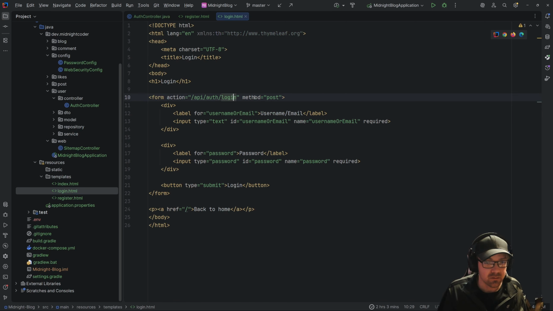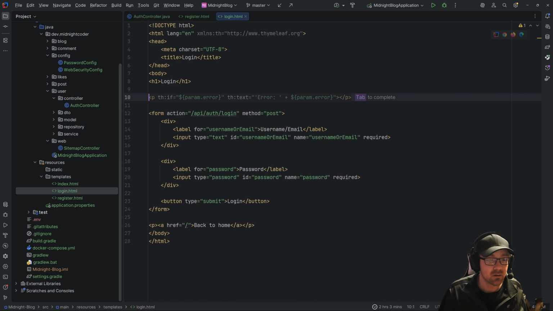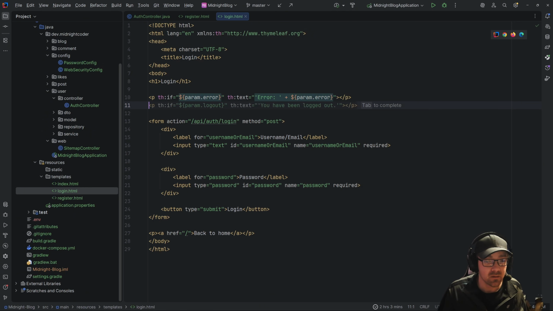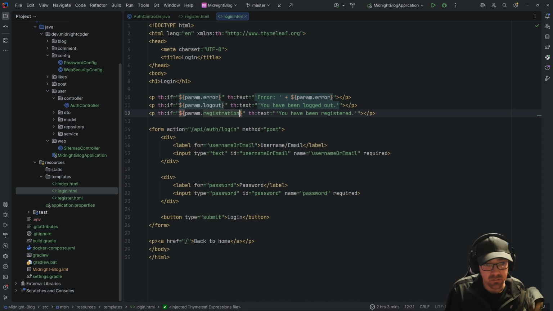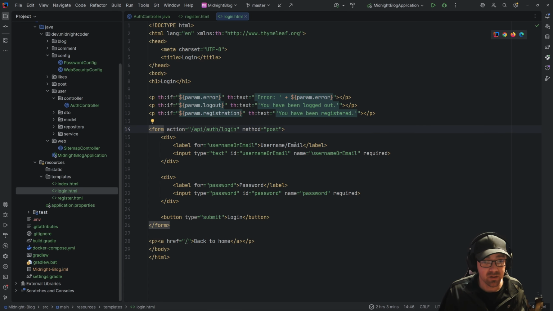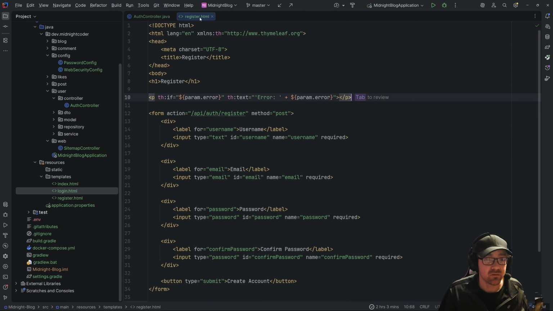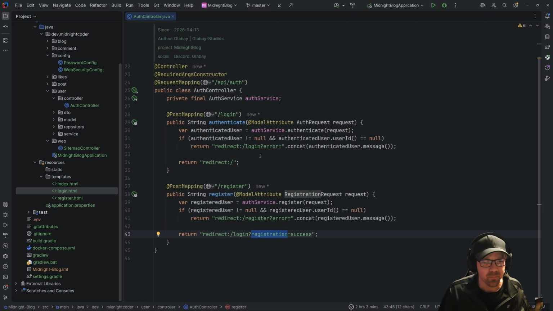Now, if the login has an error, same idea, but now this is also going to have a log out message, and it's going to have a registration parameter. So these are the messages that will pop up above the thing that will tell people if they've successfully registered. You've been registered. You've been logged out. Error. All that sort of information. So it'll be a little more helpful to them.